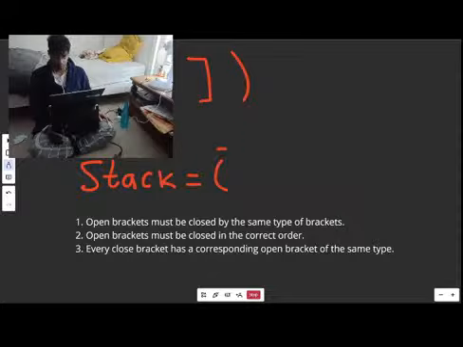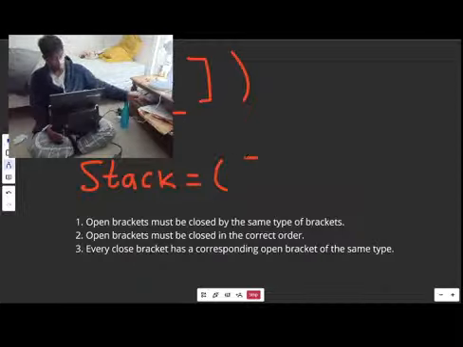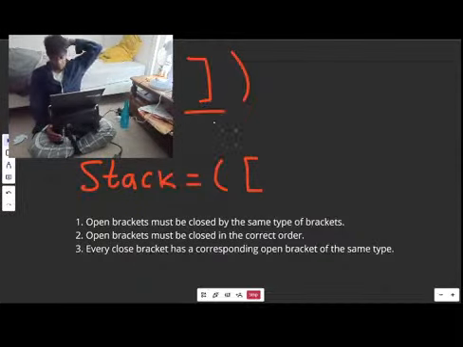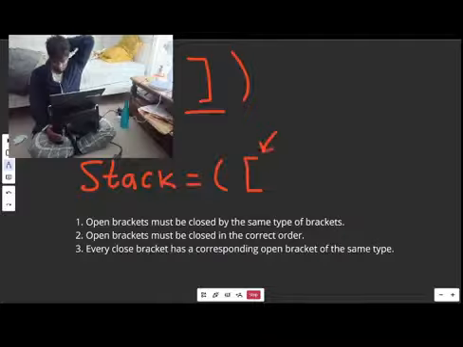And by the way, when I draw the stack, it's going to build from left to right. The top of the stack is going to be at the far right. So here, that's fine. We put that round bracket on the stack. We see another open bracket, and so we are going to put that on as well. Now, when we get over here, this is a closing bracket, and we're not going to put closing brackets on the stack. We are going to pop things off the stack when we see a closing bracket.